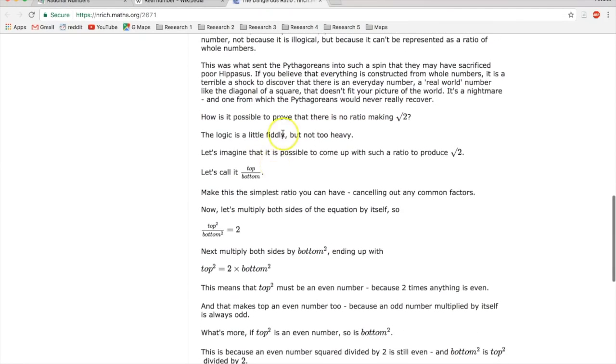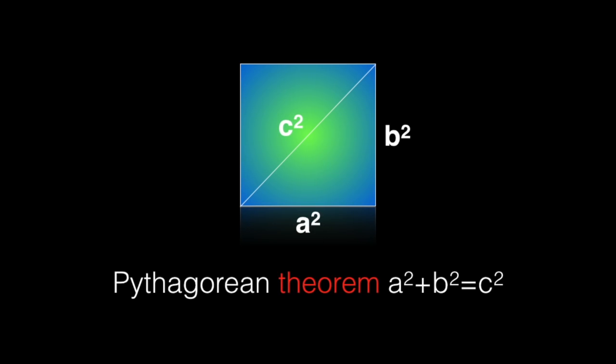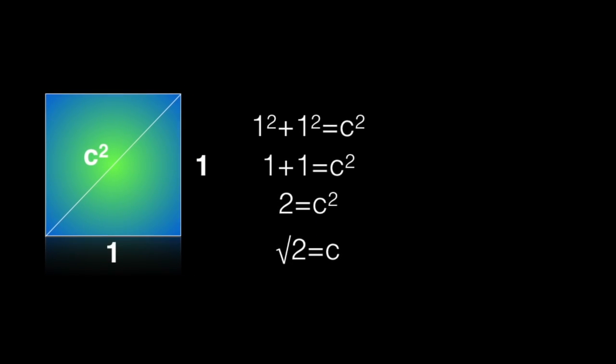So they go into a proof here, and for the sake of people that are watching this on their cell phones, I'm going to make a slideshow so that you can see this as I work through this problem right here. So what we're going to do now is take a look at the Pythagorean theorem. A squared plus b squared equals c squared. And we're going to take a look at using sides of 1.